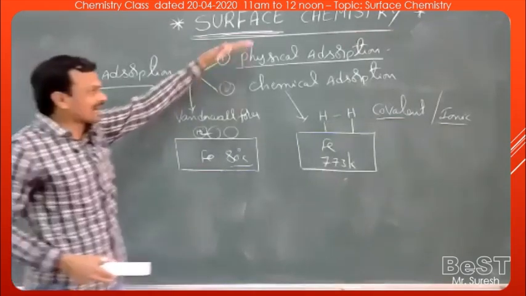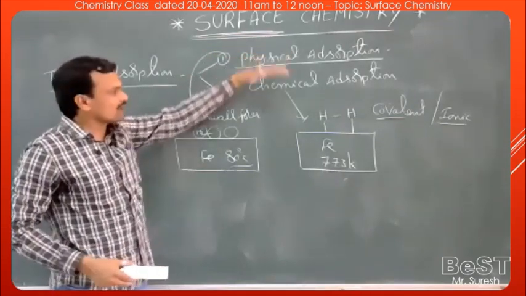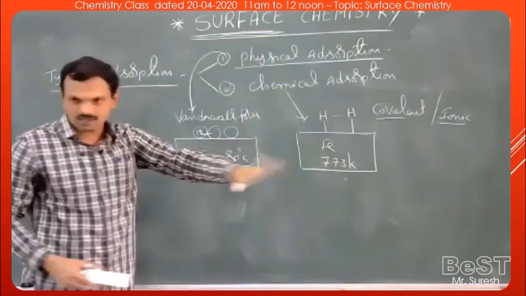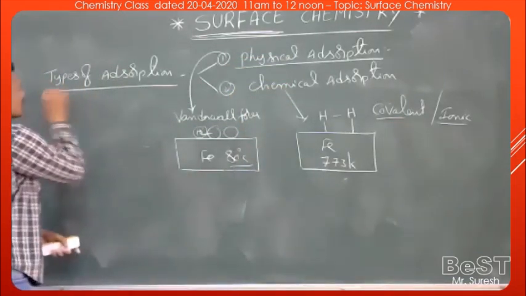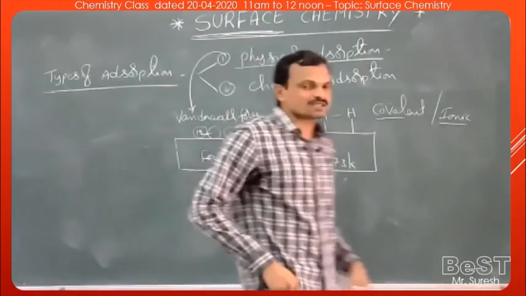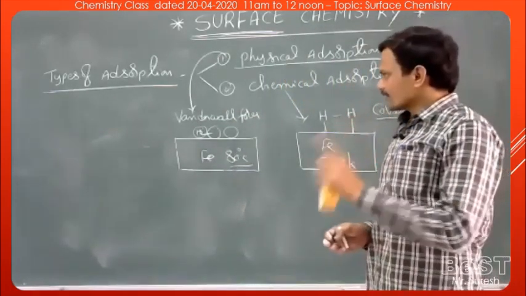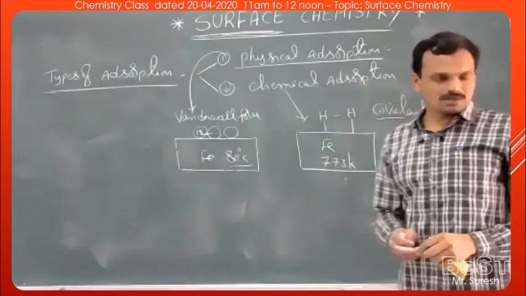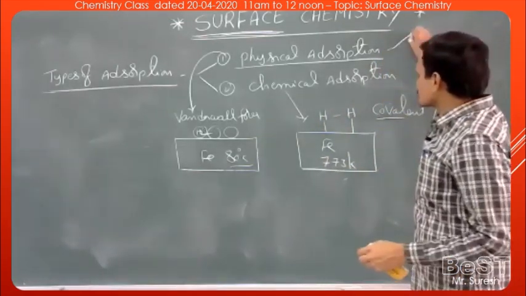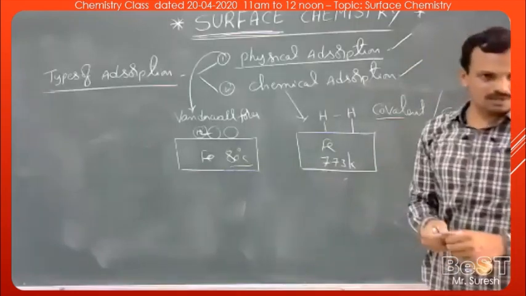Regarding the characteristic properties of physical adsorption as well as chemical adsorption, we will discuss later. Let us see once more. Depending on the attractive forces between adsorbate and adsorbent, the adsorption process is divided into two types: physical adsorption and chemical adsorption.